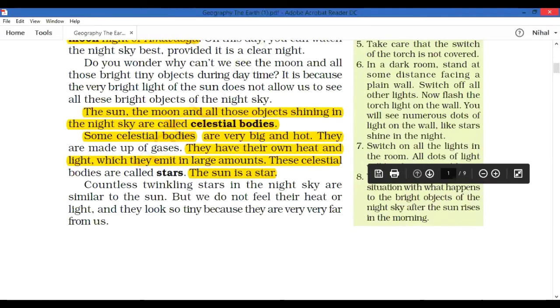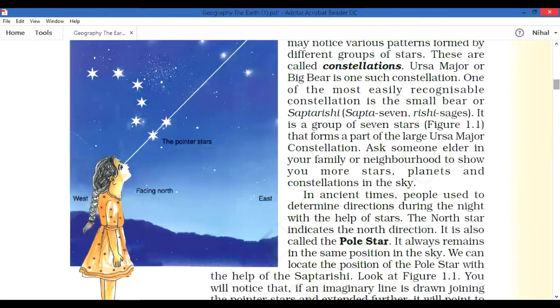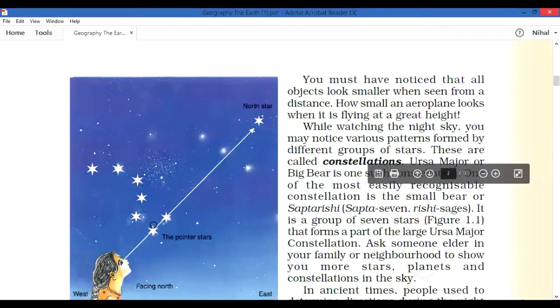Next we are going to learn more about the stars. Just look at this picture. One girl is looking at the stars, and here are seven stars together. While playing with blocks, we make different patterns and shapes. In the same way, while putting dots in our notebook, we make different patterns. Similarly, in the night sky, many stars are grouped together, nearer to each other, and make some pattern. This is termed a constellation. Please note it down in your notebook.